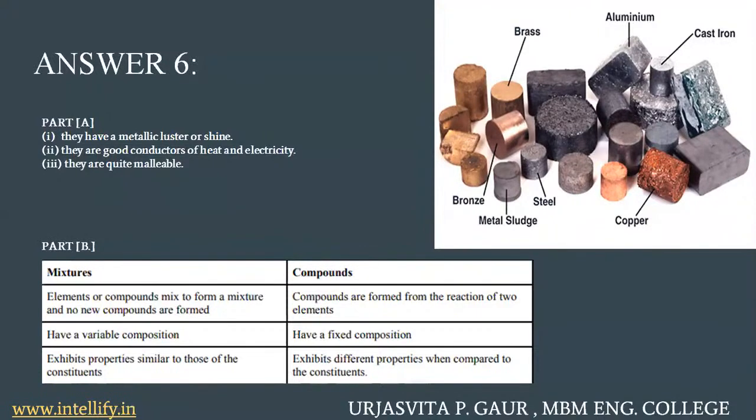As I told you earlier, in the case of mixtures, you don't have any reactions taking place between those elements or compounds that have been put together. So when you don't have any chemical reaction, no new product is formed. Since the atoms of those parent elements remain the same, they exhibit the same properties. Whereas in the case of compounds, when you have a reaction and a completely new product is formed, you definitely have different properties from the constituents.